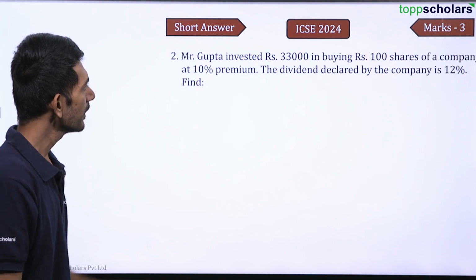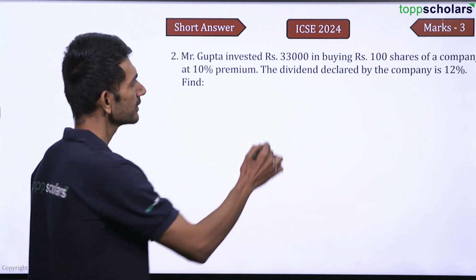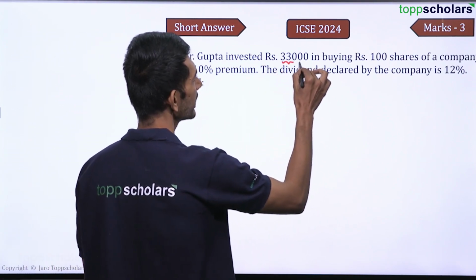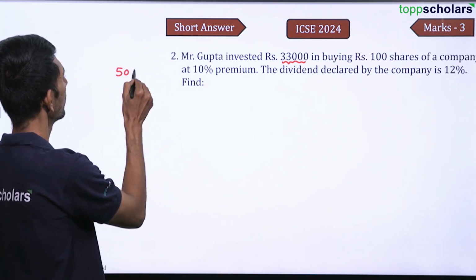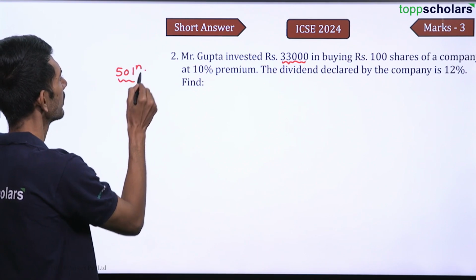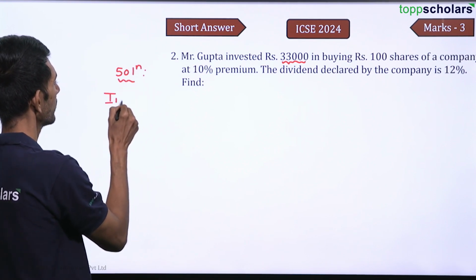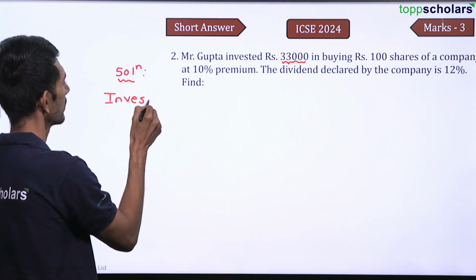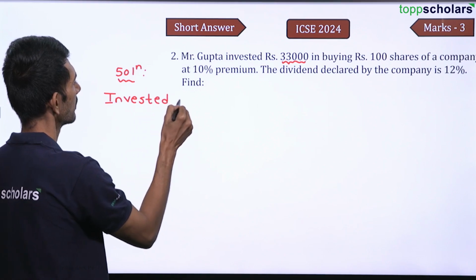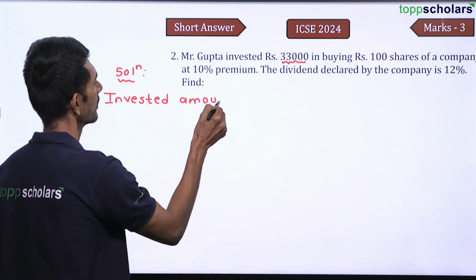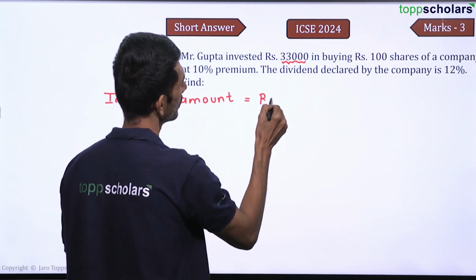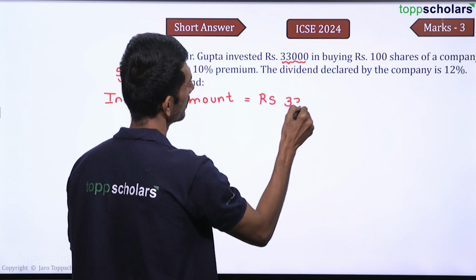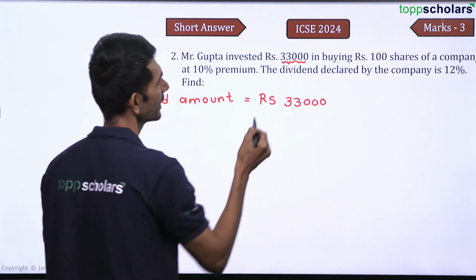It says, Mr. Gupta invested rupees 33,000. So what is the investment? The invested amount is equal to rupees 33,000, right?